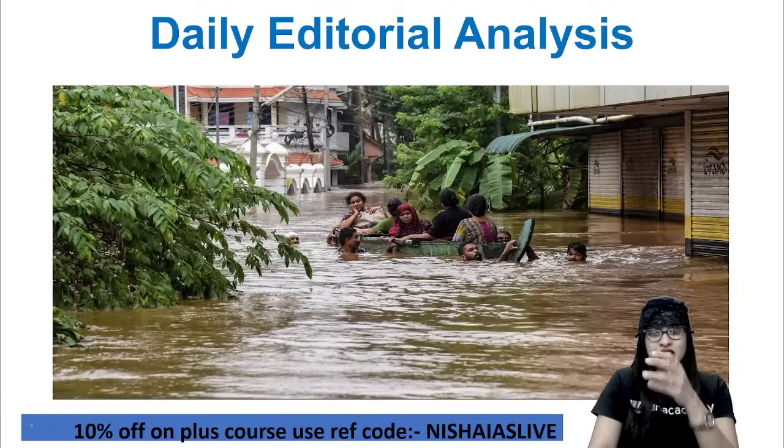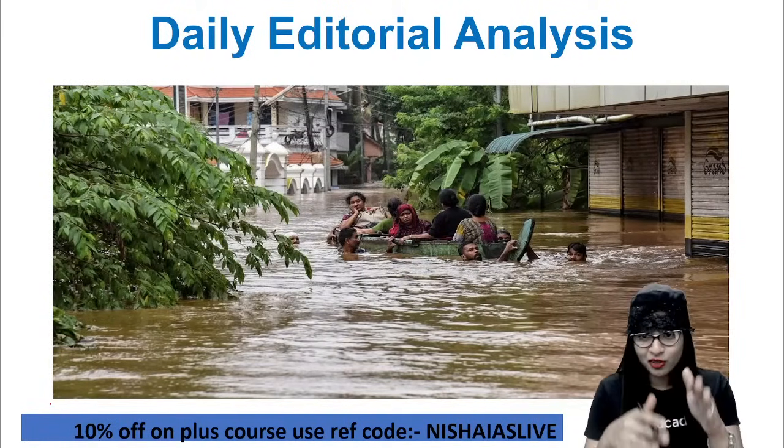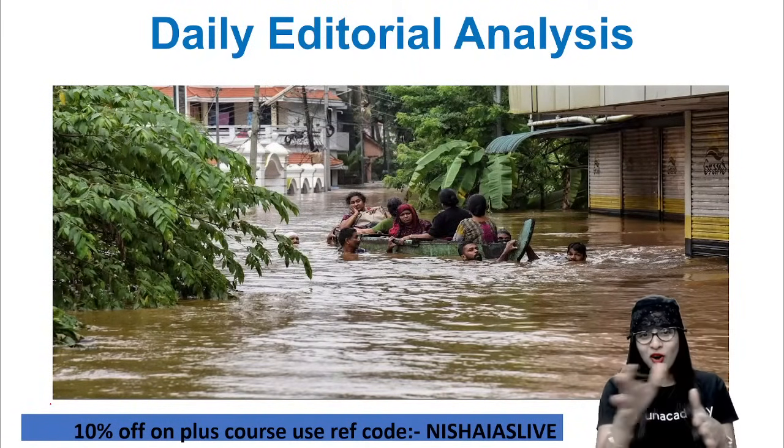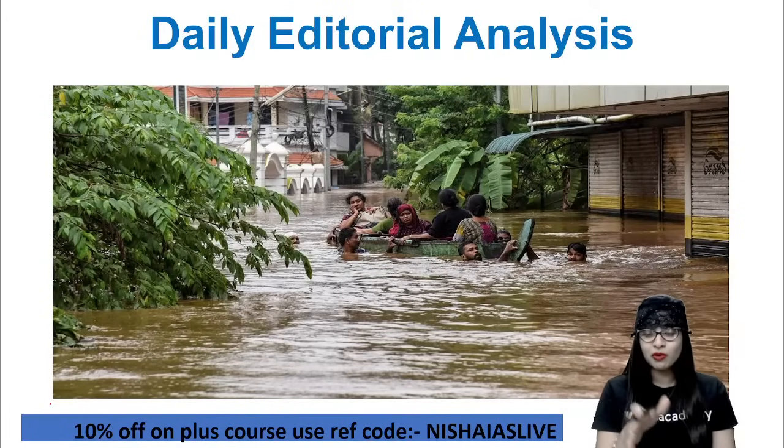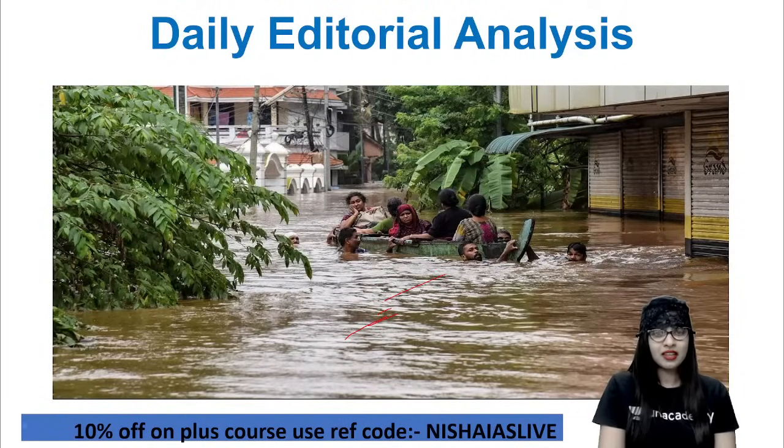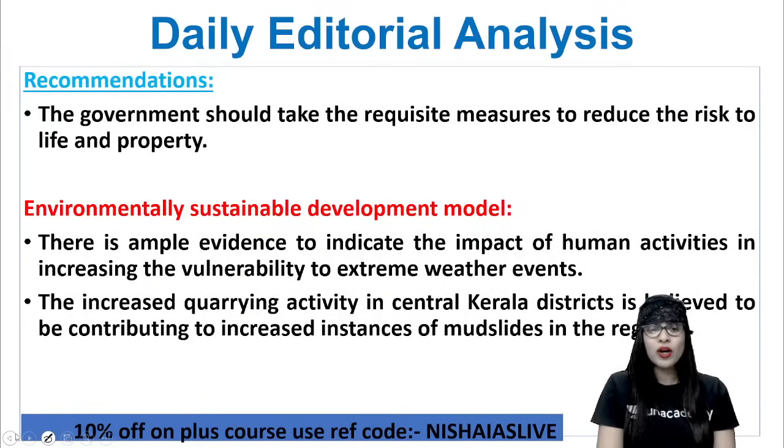Now, just have a look at this. People are actually traveling on these boats. You can see the boats and other kinds of stuff. This is not a boat, actually. You can't call it a boat. But you can see the waters above their heads indeed. So pathetic. Don't you think so? Yes, it is. Now, what are the recommendations, guys?